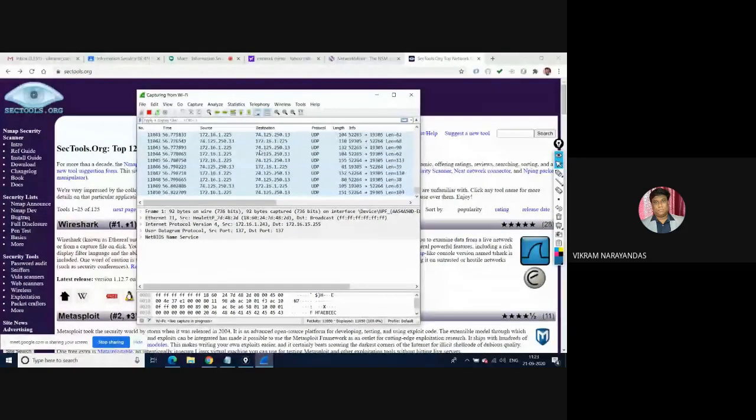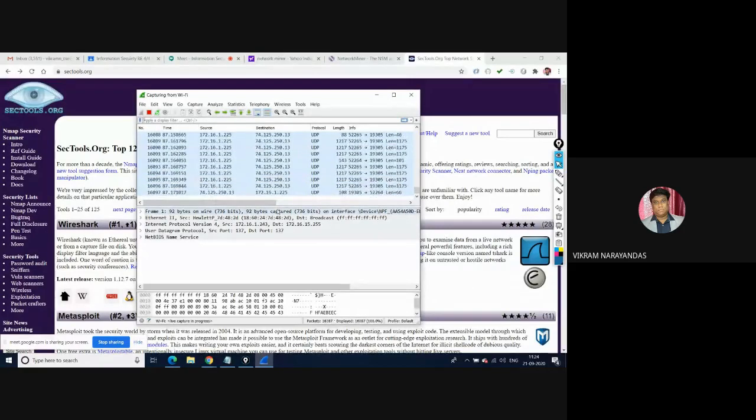You can see a number of UDP and TCP packets here. I started sniffing already. You can see the source IP address as well as the destination IP address, the different protocols, the length, and information.